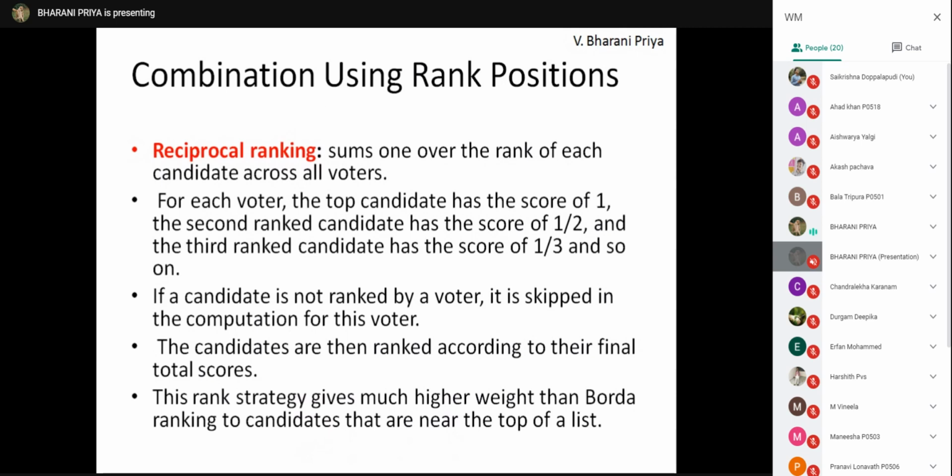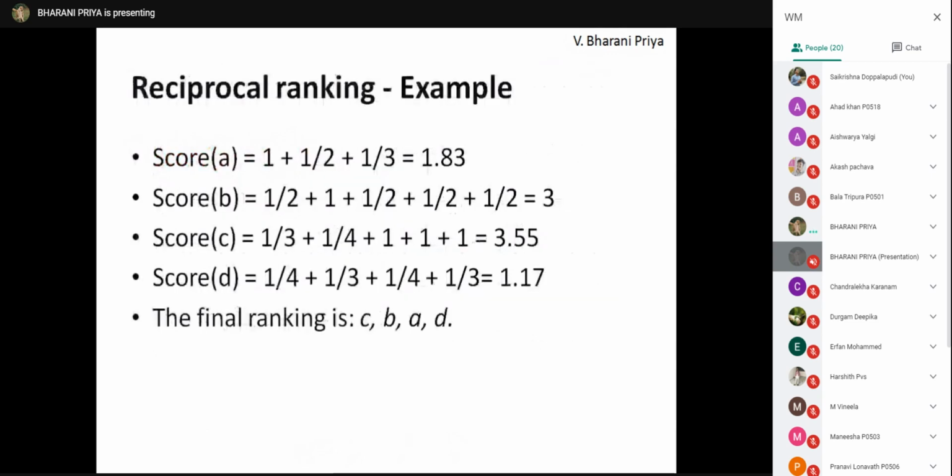And the candidates are ranked according to their final total scores. See here, score A: the first one is given 1, and by system 2 it is given 1/2. The third system gives 1/3. In the fourth and fifth there is no A, so we are skipping it. Any doubts?